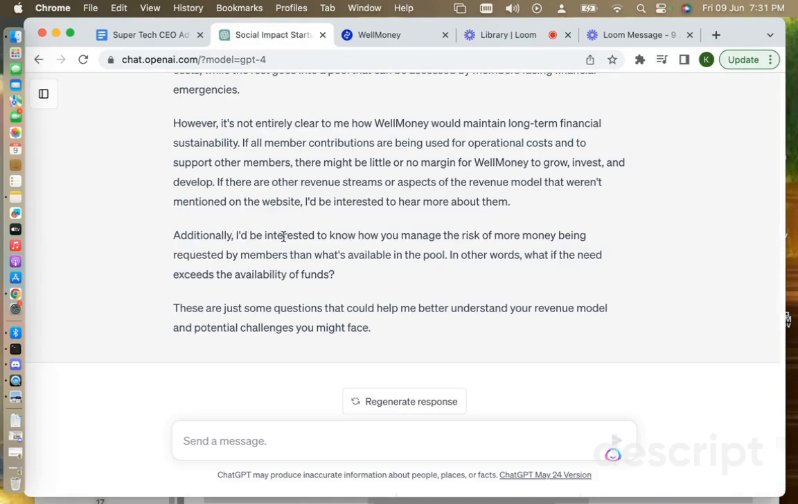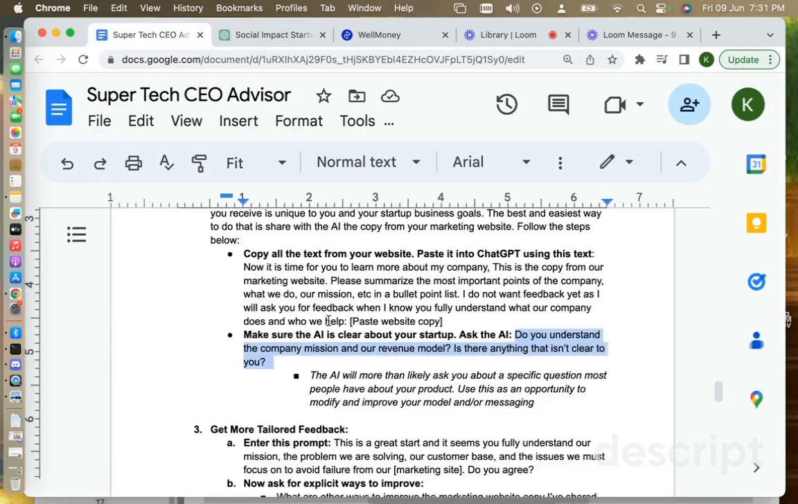And I think this is a great question. I'd be interested to know how you manage the risk of more money being requested by members than what's available in the pool. In other words, what if the need exceeds the availability of funds? These are great questions. And so to answer those questions, I'm going to